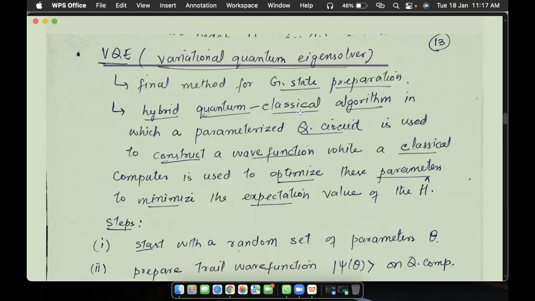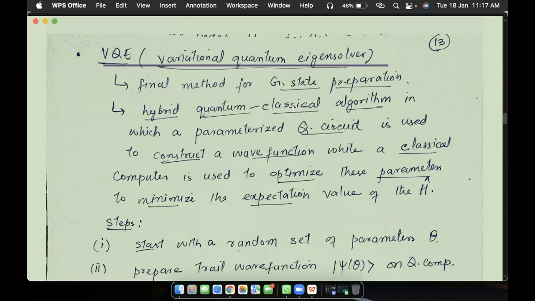The quantum computer makes our wave function, what is called in quantum computation the ansatz. The ansatz is the architecture of the circuit produced by the quantum computer, and the classical computer does the job of setting some parameters, called variational parameters. Now, why do we need a classical computer if we are doing quantum simulation?